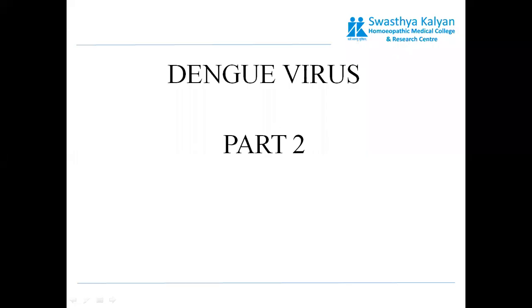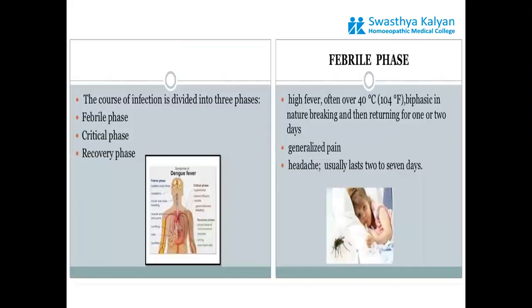Welcome to the second part of dengue virus. In the first part, we have seen about the species, varieties, also their manifestations. It is an RNA virus, and let us look at how the clinical manifestation of dengue progresses.